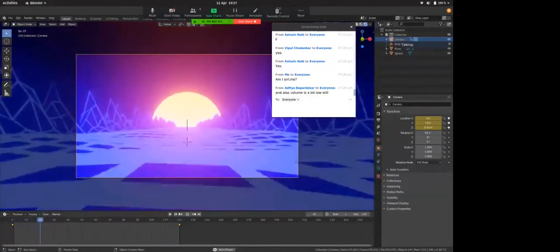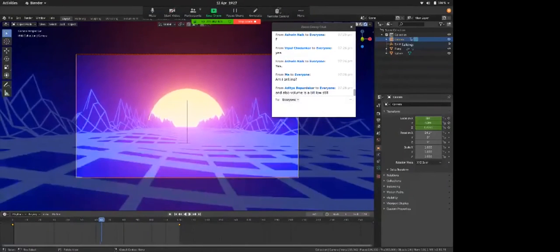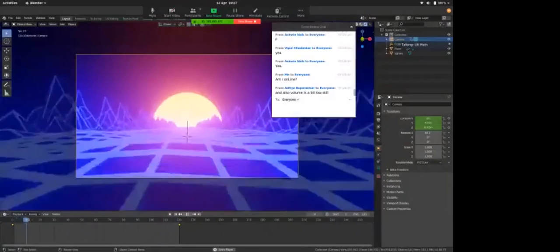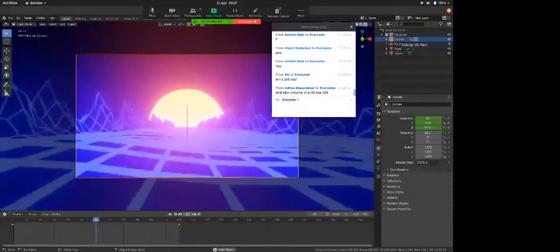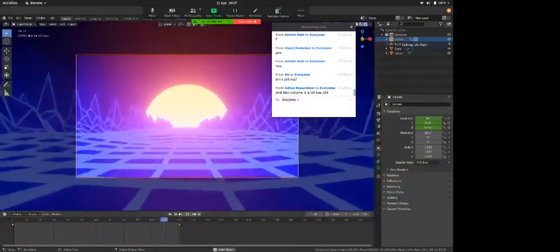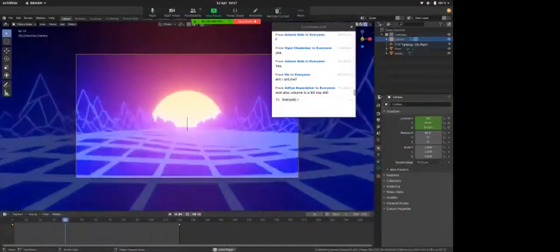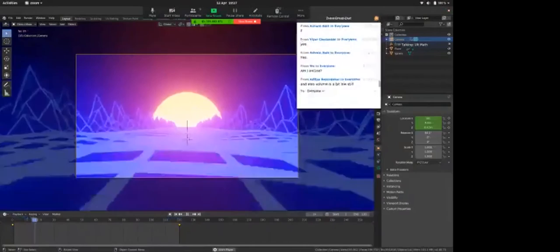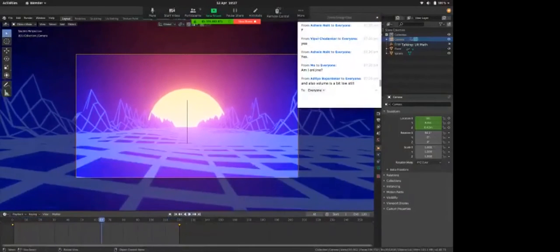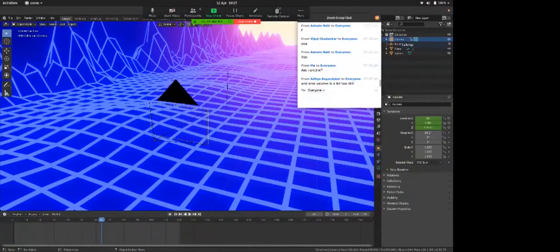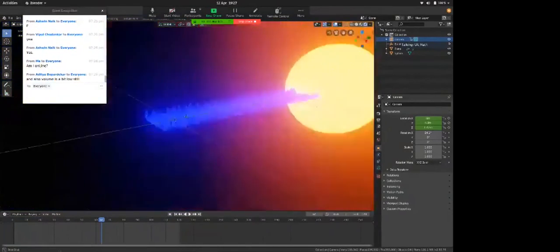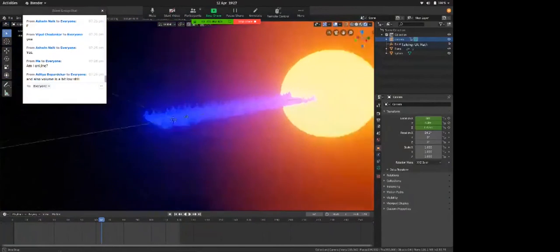So this is what my camera sees now. And if you notice, my camera is moving up ahead, but the sun isn't. I want the sun to move too. So what I can do is animate the sun. I'll pause this. I can animate the sun as well to move from this place to that place. But there's a shortcut to it.